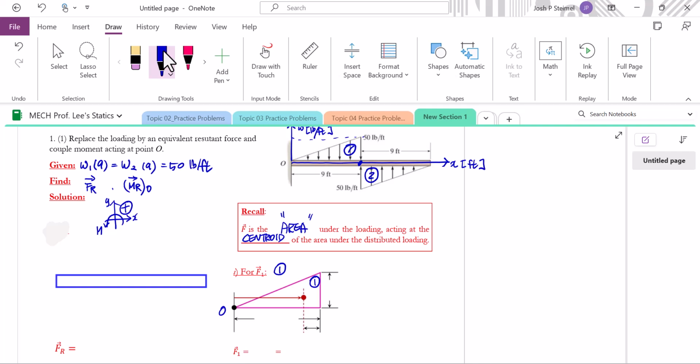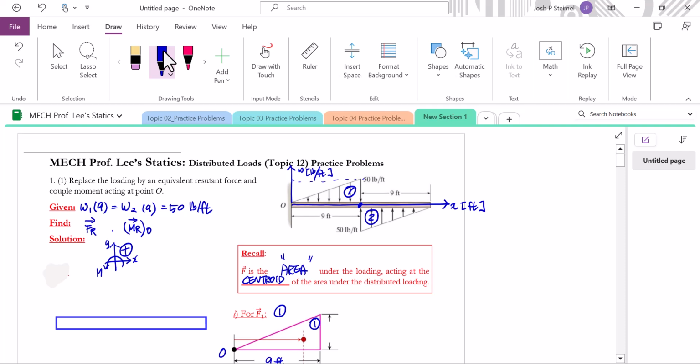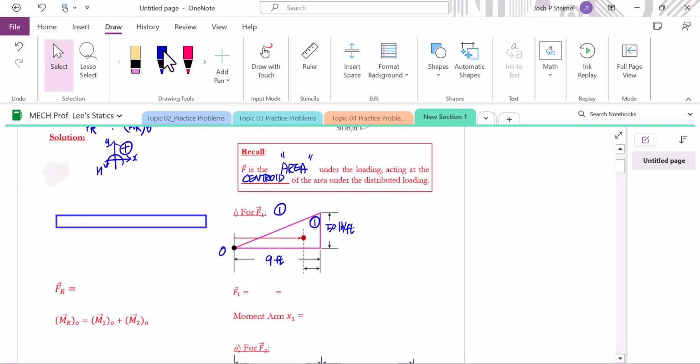How to find the right triangle information in terms of area? We need the base information. Then let's read the base here. 9 feet is given from the problem. What about height? Height is y information, which is the loading function, given as 50 pounds per foot. That's our height of this right triangle as well.